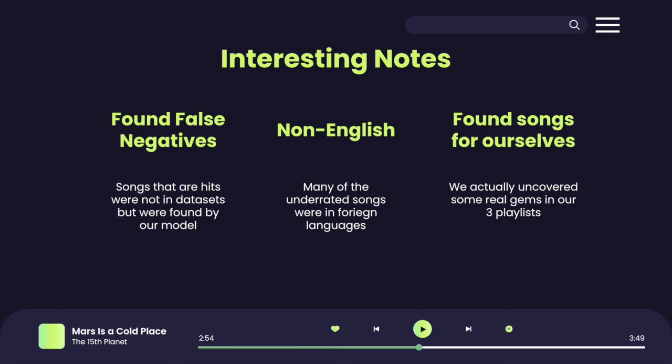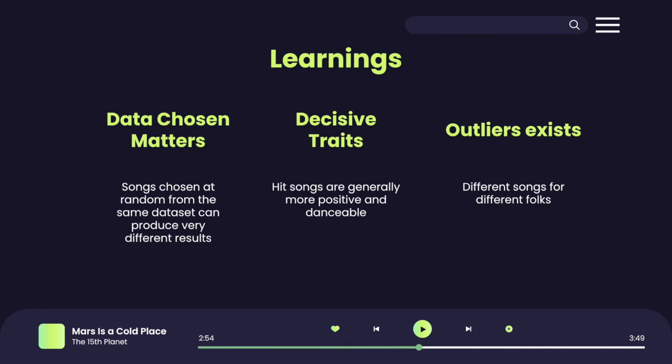The best part about this project is that we answered our initial frustration by finding new anthems for ourselves, finding songs with lower streams but still hits the spot for us. Across this project, we also learned that the data chosen matters. Every time we rerun our notebook, a different set of songs is generated, and this changes certain aspects of our conclusion. For example, for the ones that got away, we look to find the top 3 audio features that occur the most frequently in our hit songs. Every time the input data changes, our top 3 features is likely to change as well.